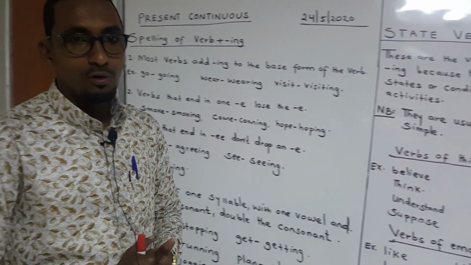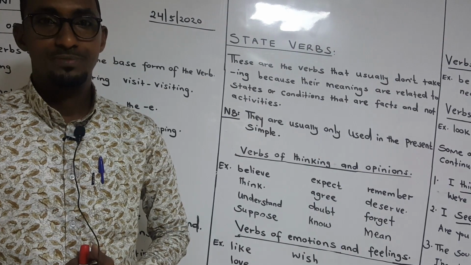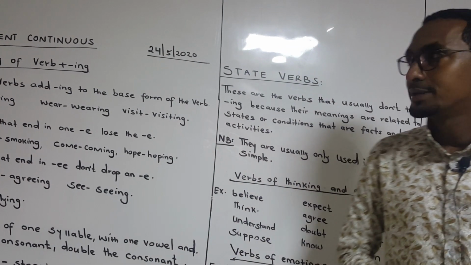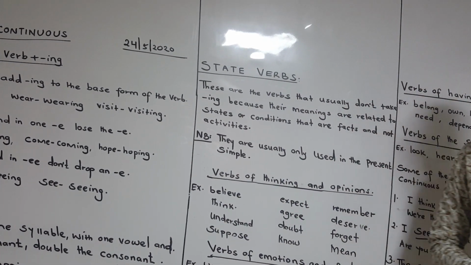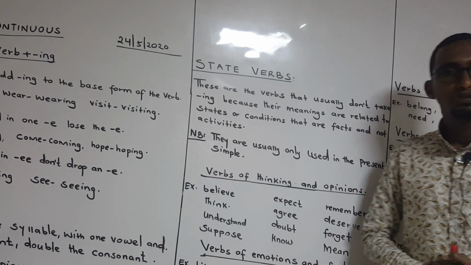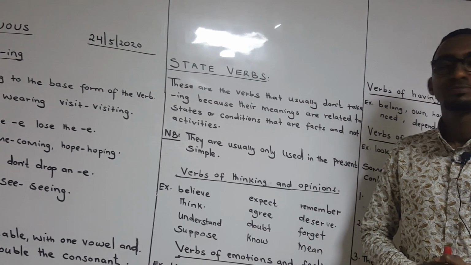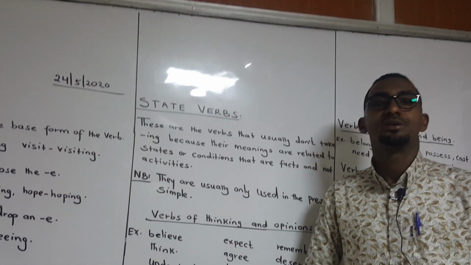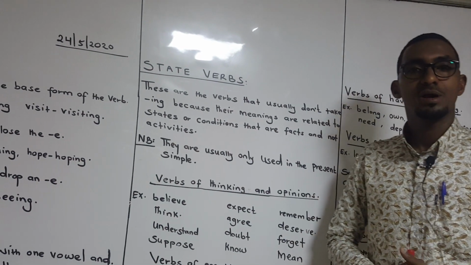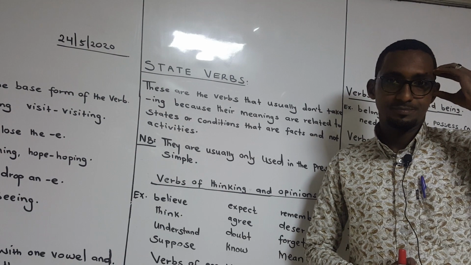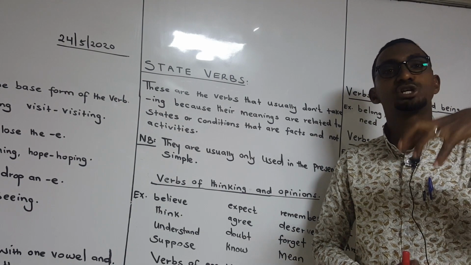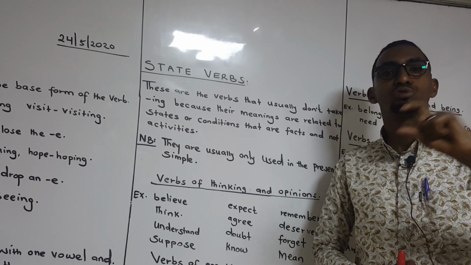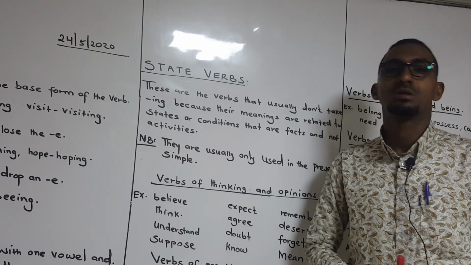Now we are going to move on to state verbs. Well, state verbs, it is very important for a learner to learn the state verbs. ficiladan state verbska waa ficilada ing aan qaadanin. Reasonka ing ay u qaadanin waxa waaye macnaha waxay ka hadlayaan state, xaalad, kama hadlayaan ficil, action maaha, action verbs maaha, waxay ka hadlayaan state verbs. That's why they are not usually used in the present continuous or in the continuous forms.